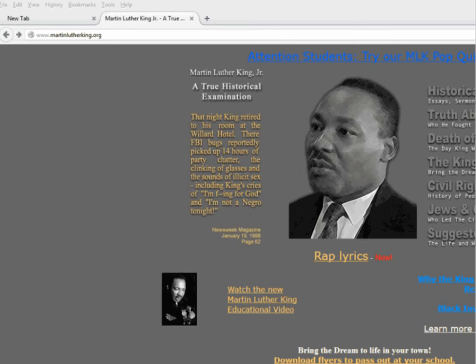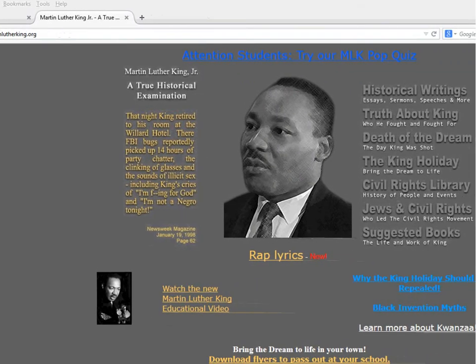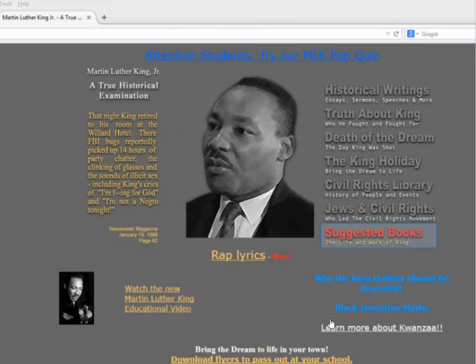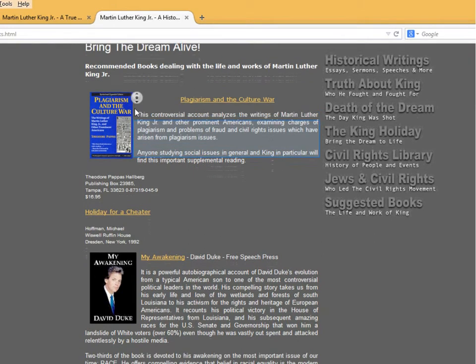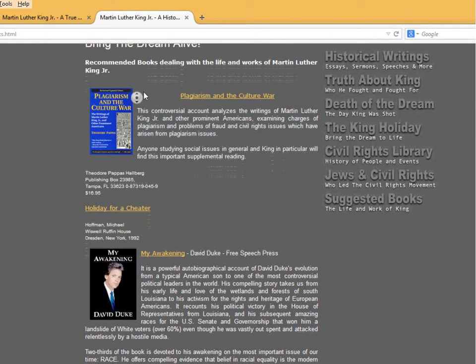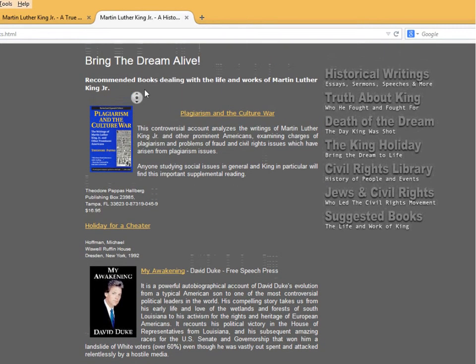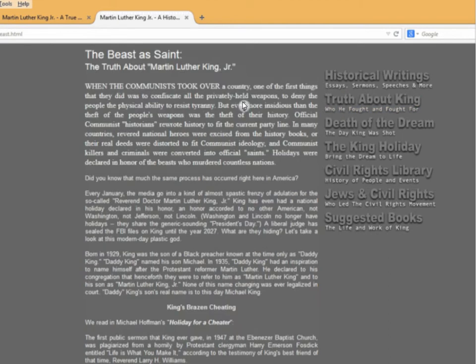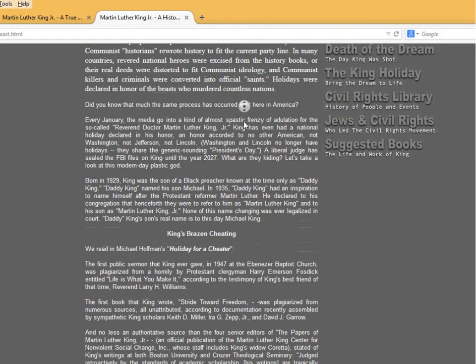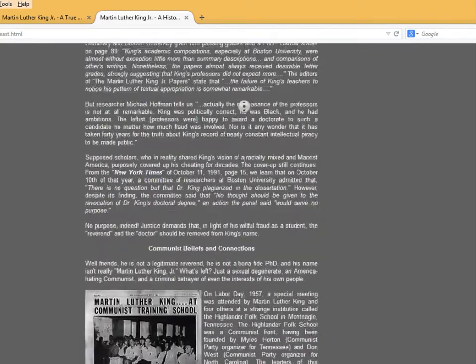For example, if we scroll over here on the left and see one of the links, such as suggested books, we will see that the books that are recommended are biased towards one perspective and very anti-Martin Luther King. Similarly, if we look under the link "The Truth About King," you'll notice that the information that is provided is also very biased and one-sided.